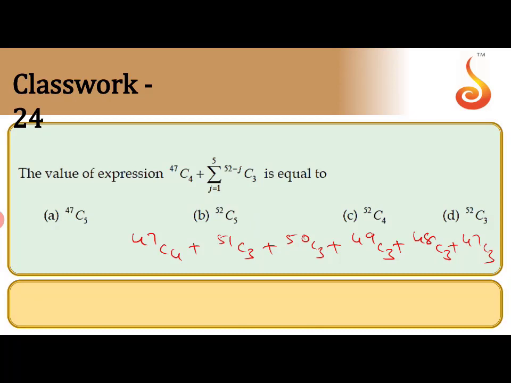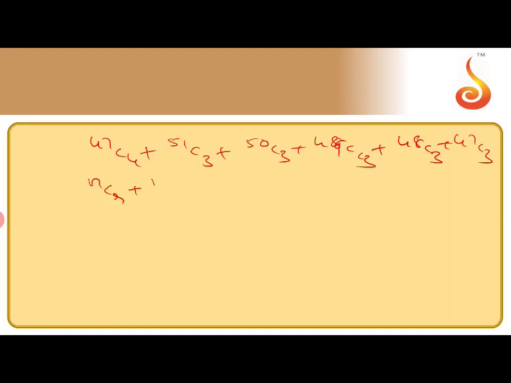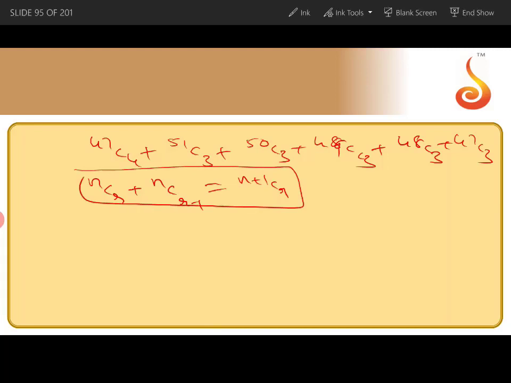I will explain on the next page. You can go to the next page. So the starting expression is 47C4, next 51C3, 50C3, 49C3 plus 48C3 plus 47C3, which is the combination we got. We have one formula: nCr plus nC(r-1) is (n+1)Cr. You can use this formula to simplify this question. What is the formula? nCr plus nC(r-1) is (n+1)Cr.